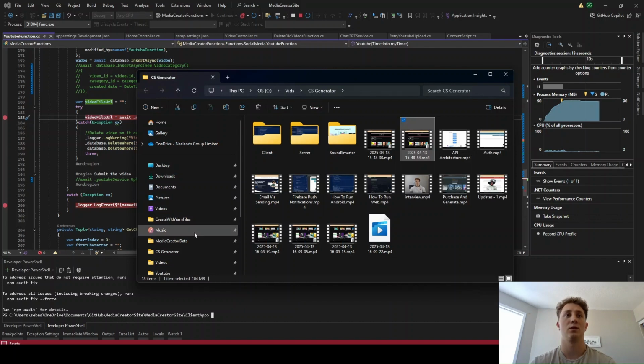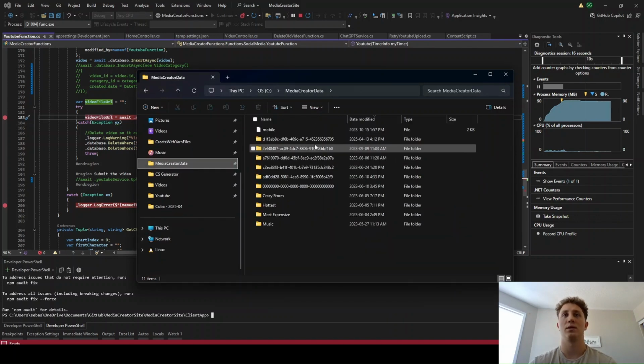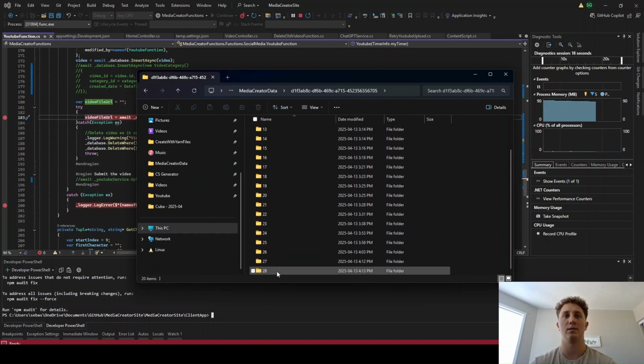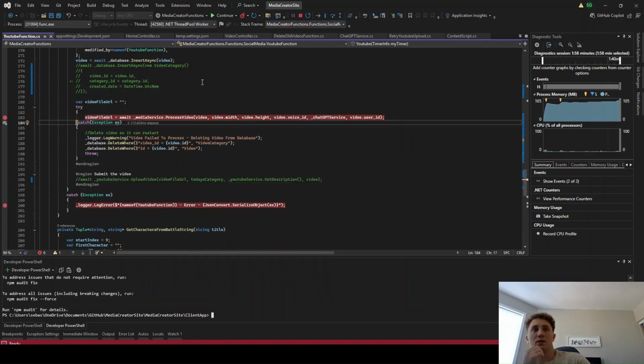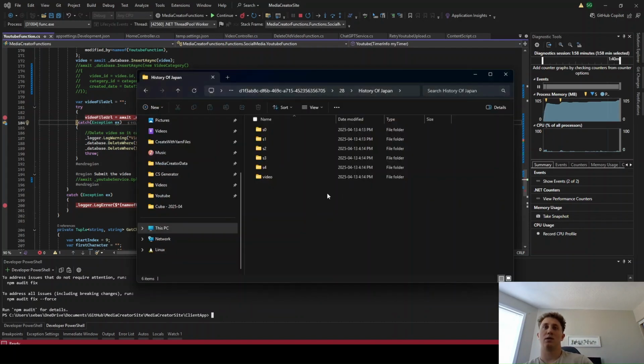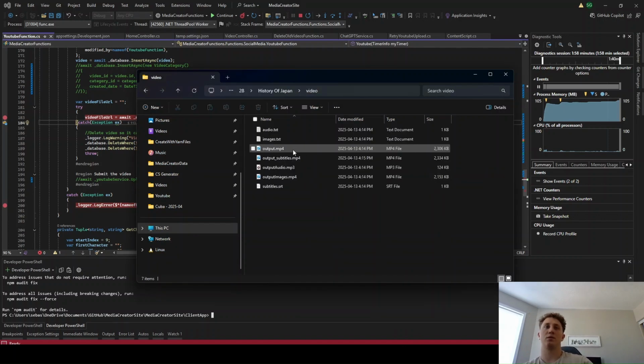If you go here and go to the media creator, go to your new user's ID, and you'll see History of Japan. You'll see nothing inside here. And then once the first screenshot goes in, the screenshot will appear here, and then second, third, and then a video folder. Video might take a little bit to get going. No, it's pretty quick. So we go into video, go into output subtitles, MP4, output's just output images.